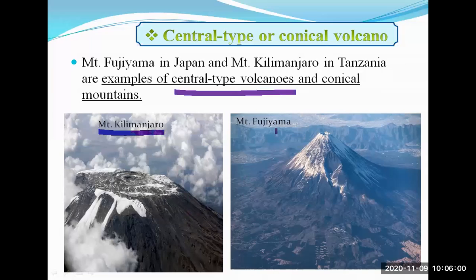Next is Mount Fujiyama. It is in Japan. You can see the cone-shaped mountain over there, and here you can see the lava which comes out from here like this. Okay, these are the examples of central type or conical volcanoes.